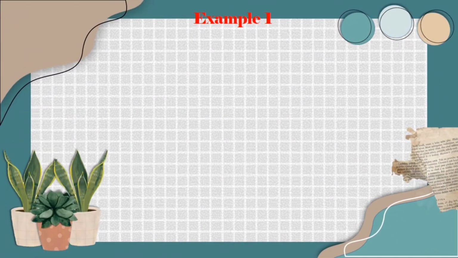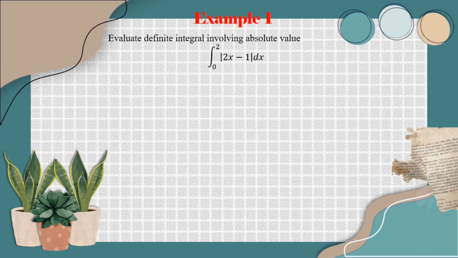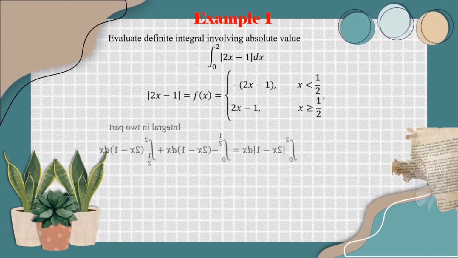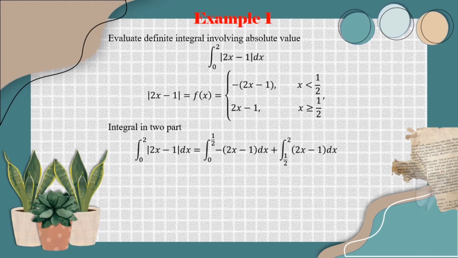Example 1. Evaluate definite integral involving absolute value. Integrate from 0 to 2 of |x minus 1| dx. Integral in two parts. The answer is pi over 2.